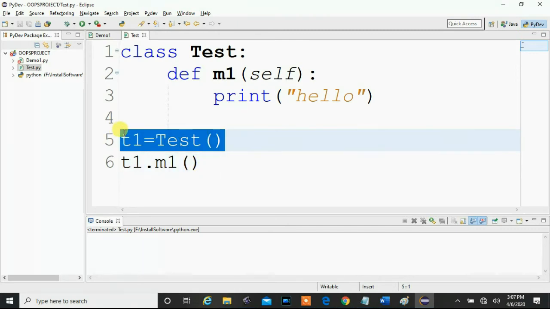But sometimes we have a requirement where we want to execute a set of lines of code at the time of object creation.